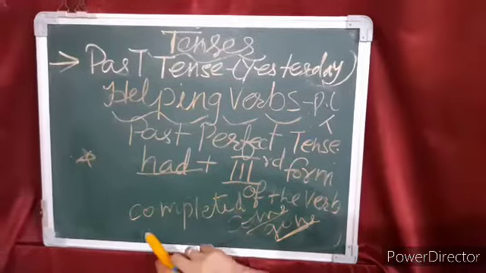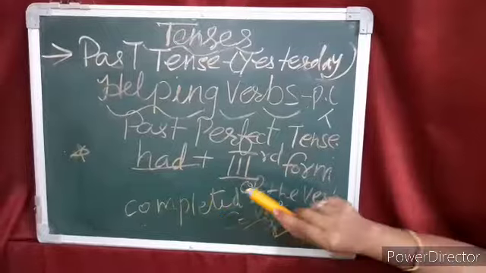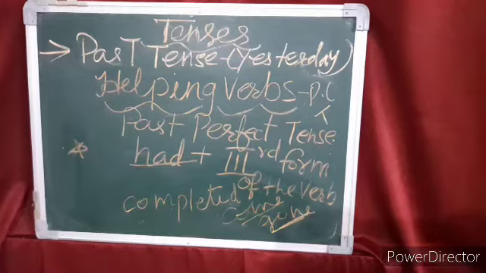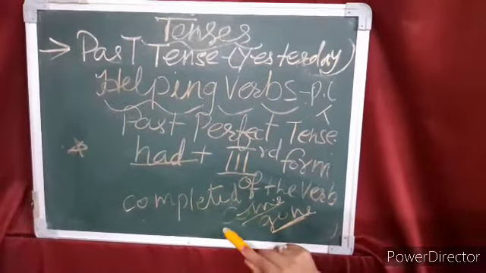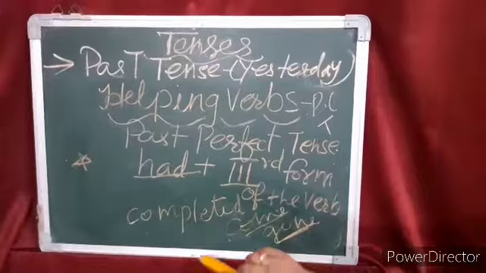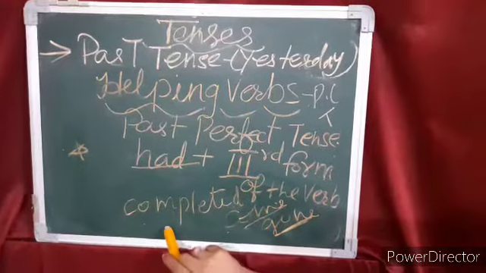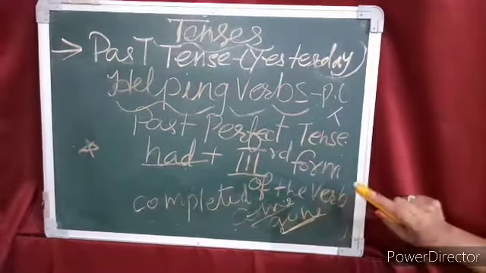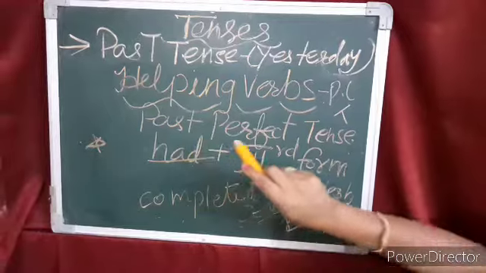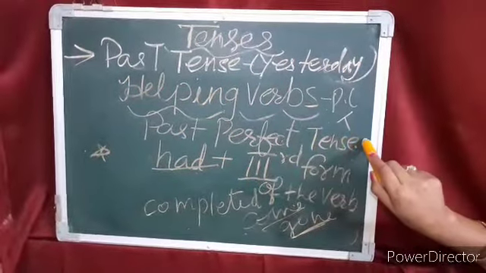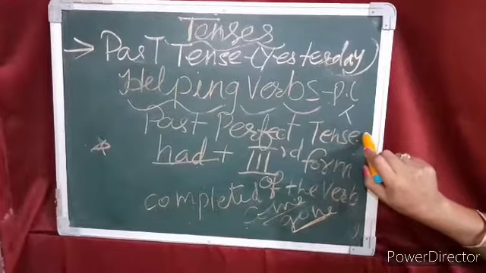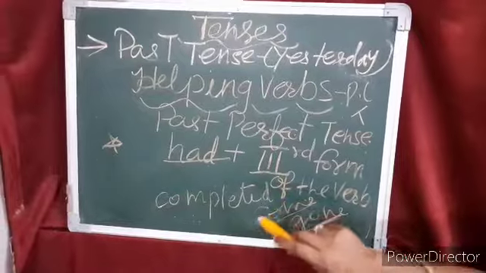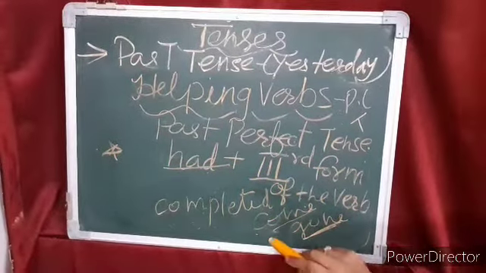So if you have to speak about the completion of the work, you can say I had completed my work. He had come. She had gone. So this is the sentence structure, that subject, it can be a noun or pronoun, plus had and plus third form of the verb. So this is all about the past perfect tense, and it talks about the statements which we just completed in the past, but still the result can be seen, or it is effective.